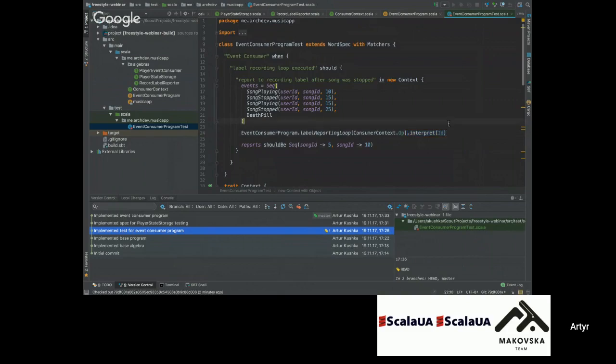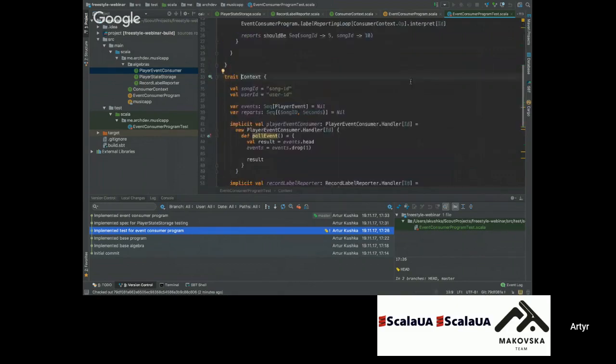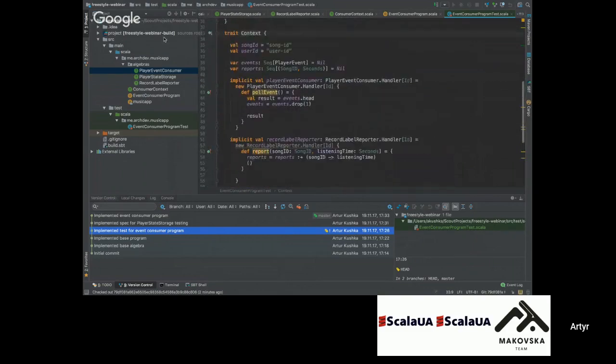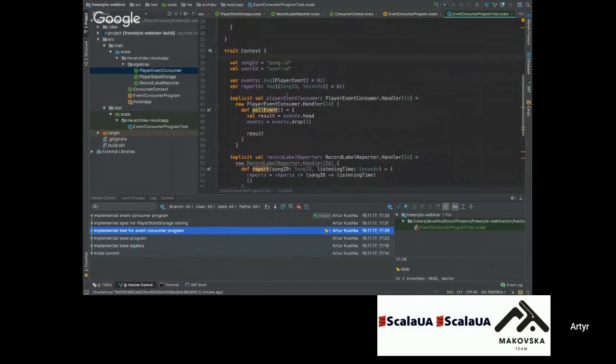When we call .interpret, it starts searching for implementations, handlers for our algebras, directly for Id effects. It takes these handlers from where I defined them before. Here we have three handlers for all our three algebras. For example, for player event consumer, we create a new handler of player event consumer for the Id effect, meaning Id effect of nothing.